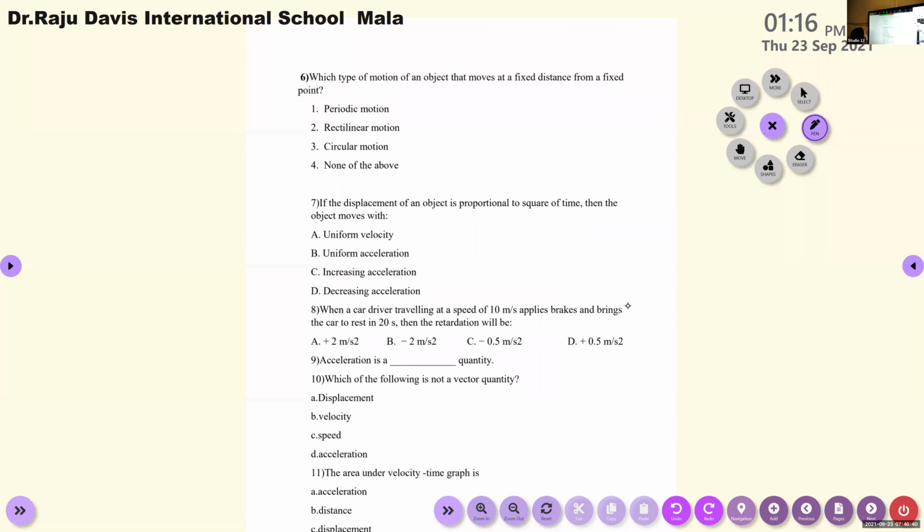Okay, next question to boys. Which type of motion of an object that moves at a fixed distance from a fixed point? Periodic motion, rectilinear motion, circular motion, none of the above.